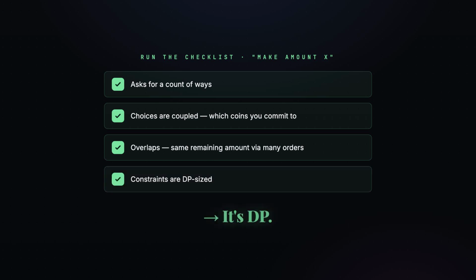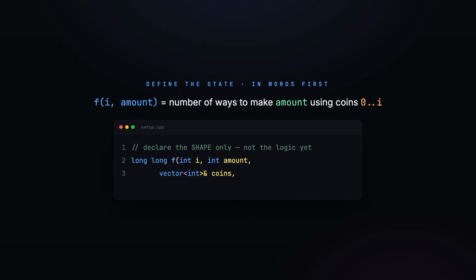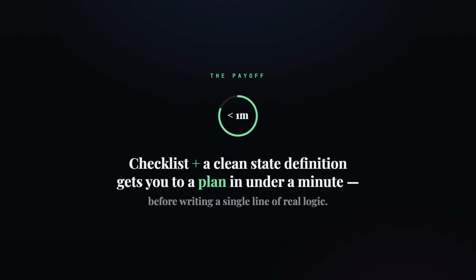So it's DP. Now define the state in words. F of i, amount equals the number of ways to make amount, using coins 0 through i. That's it. We're only declaring the shape here, not solving it yet. And that's the point. The checklist plus a clean state definition gets you to a plan in under a minute, before you write a single line of real logic.